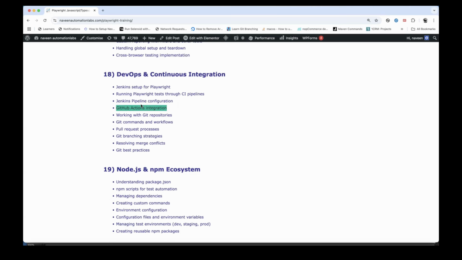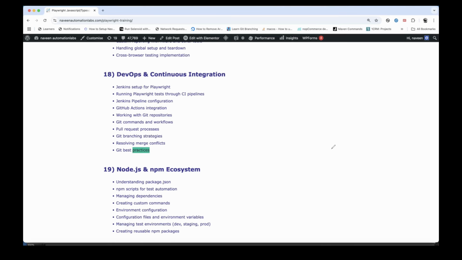GitHub Actions we have added this time, along with working with Git repositories, Git commands, and workflows. How to create a branch, PR, conflict, everything we are going to talk about, how to resolve a merge conflict, and what the Git best practices are. Say tomorrow you are joining a project. There are 4 or 5 team members already working, and they say, okay, let's have Naveen design this particular number of test cases. So how to design it? What should be my first approach, right?